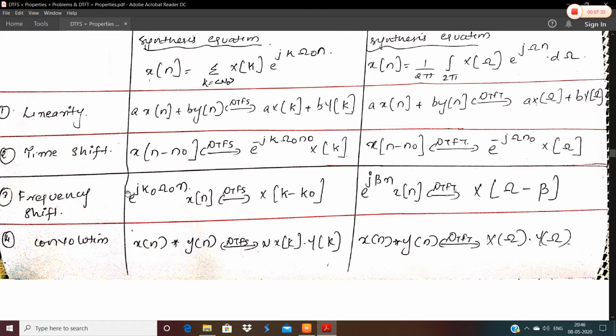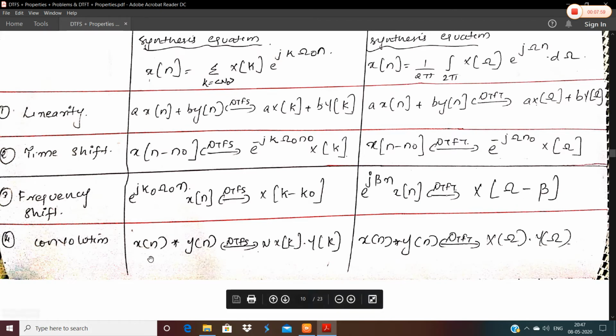In the next section, we have the frequency shifting property. Here in the frequency parameter, the shifting is happening. That is, k is the frequency parameter. So if you are multiplying a frequency shifted version by x of n, then it will lead to X of k minus k naught. That is a corresponding shift in the frequency domain. That is why it's called frequency shift. And here also, e raised to j beta and x of n will include a shift in the frequency, X of omega minus beta.